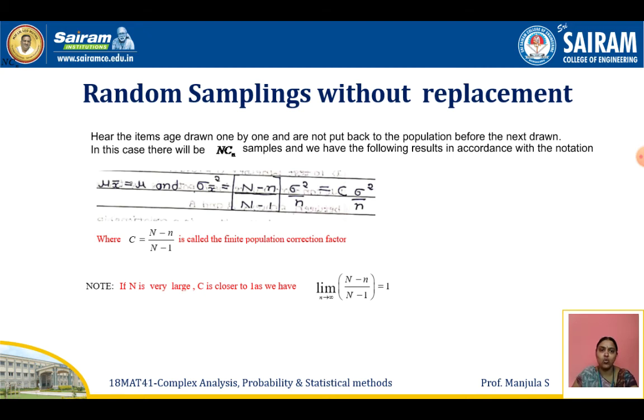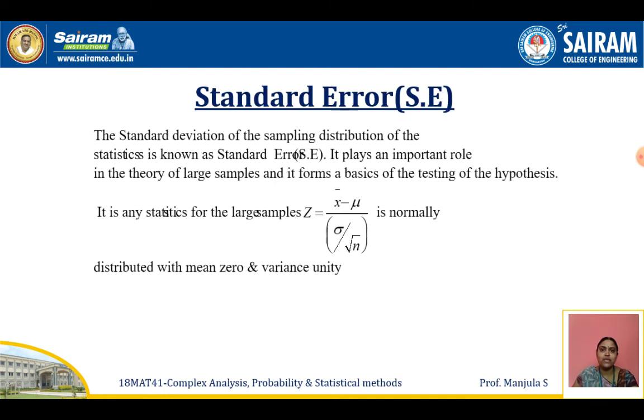In this case the relationship between the mean and the variance will be like this: mu is equal to mu x bar. I think this is the same as for with replacement also. Whereas sigma x bar square is equal to (N minus n) by (N minus 1), into sigma square by n. In the previous slide, with replacement, it was just sigma square by n, whereas here the term (N minus n) by (N minus 1) is extra. You have to remember that formula. This is without replacement.